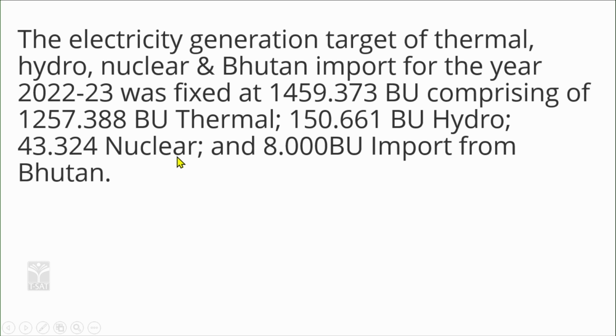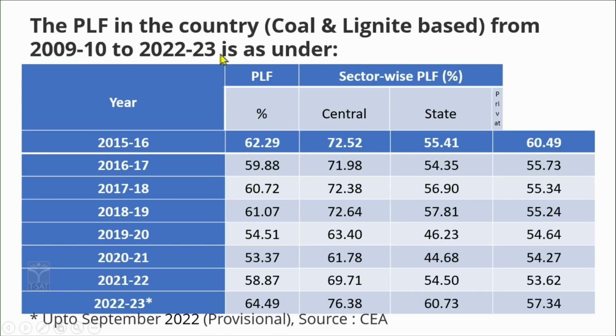So, this Bhutan has got surplus amount of hydel power. So, because of which we buy power from Bhutan. So, the plant load factor, till current, the central, state and private. So, this is private. So, this is a scenario comparing between central and state.